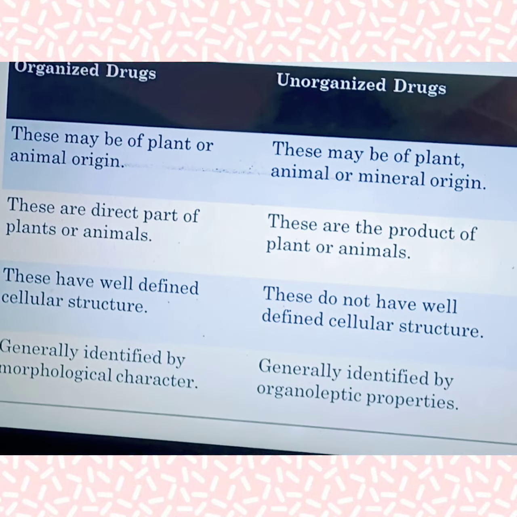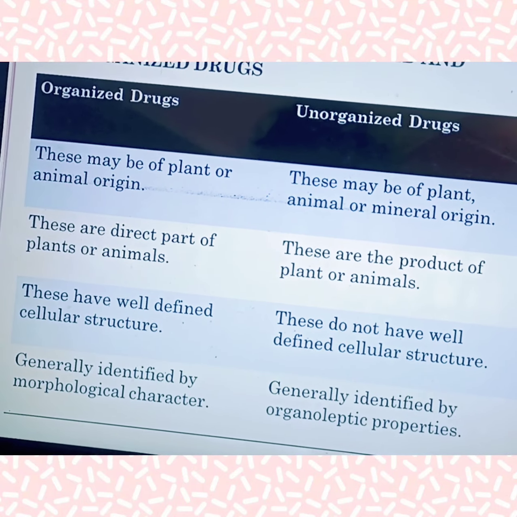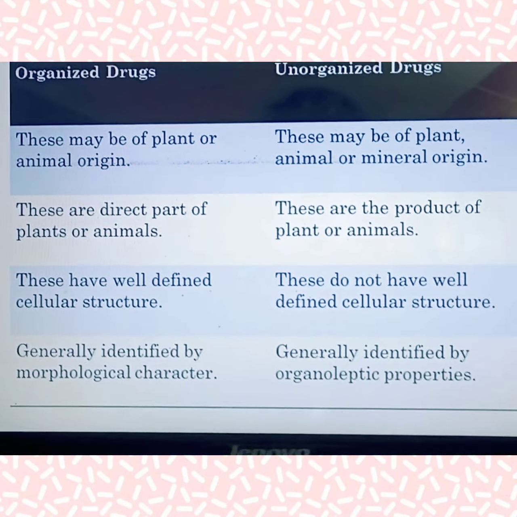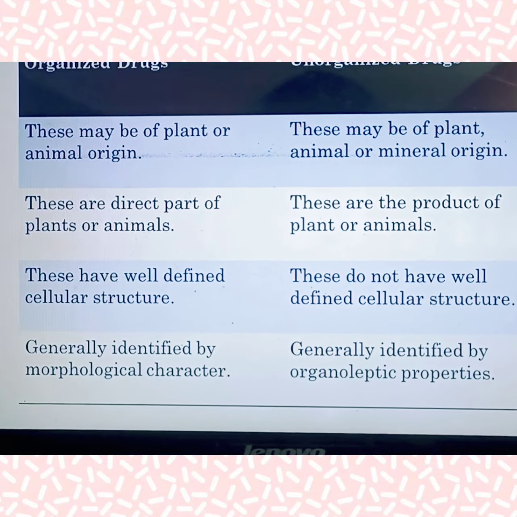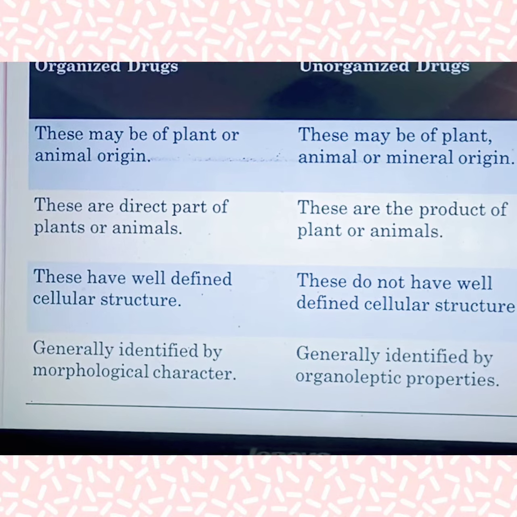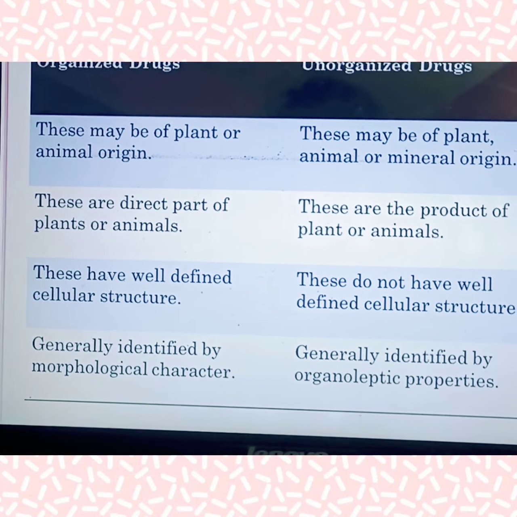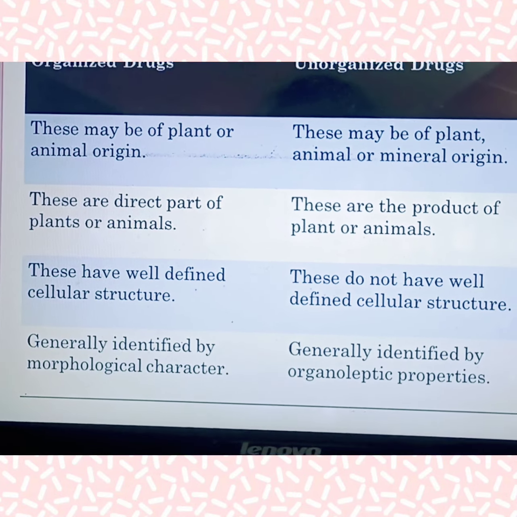Okay, so both are originated from plant and animal origin, and unorganized drugs may also have mineral origin, but organized drugs do not have mineral origin. The second one: organized drugs are the direct part of plants and animals, compared to unorganized drugs, which are derivatives and not the direct part of a plant or animal.